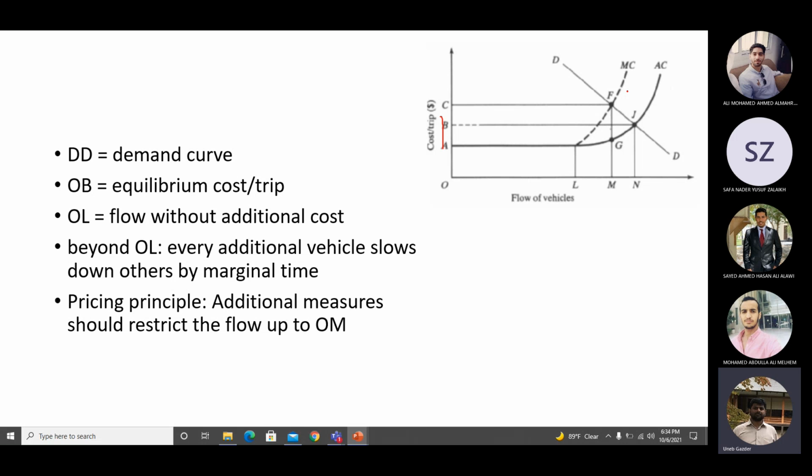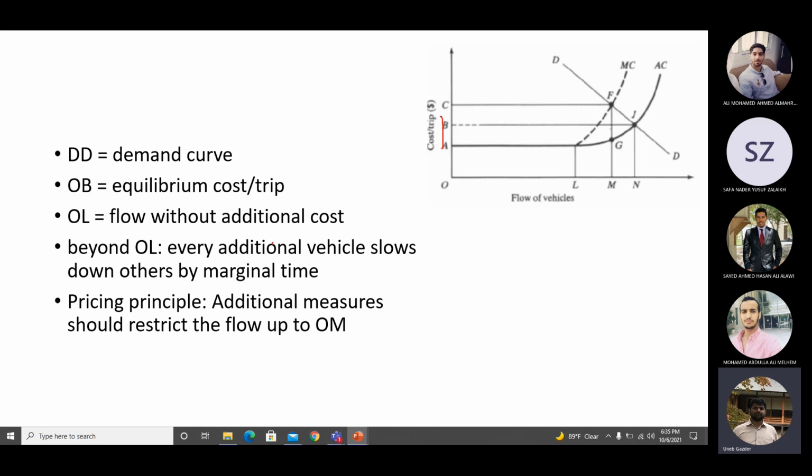It may increase by 30 fils. Okay, so congestion cost does not increase linearly. You can see here, marginal cost is a curve which is increasing very rapidly with every increase in the flow value. Okay, so every vehicle added to the queue after point L, it increases the cost, the increase in the cost. It also increases the rate of increase in the cost. Let me call it this way.